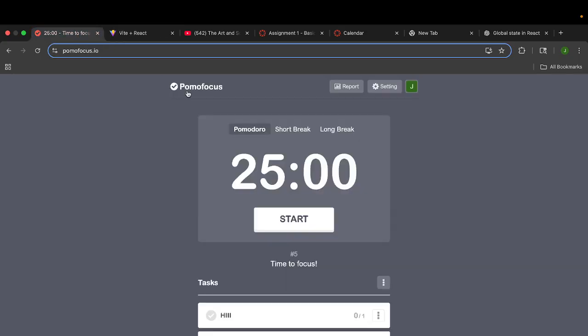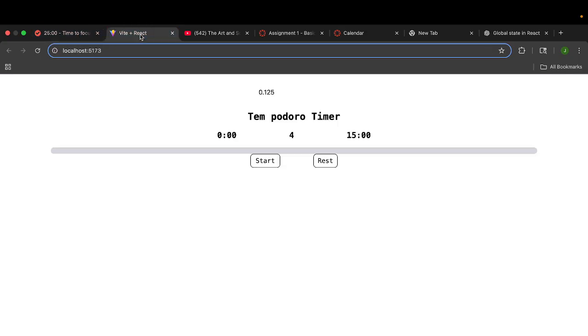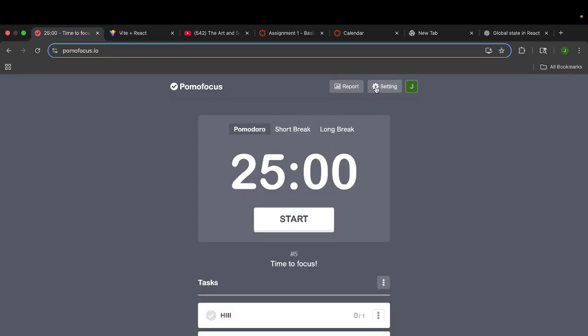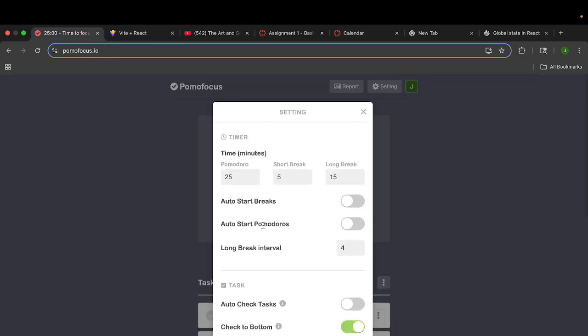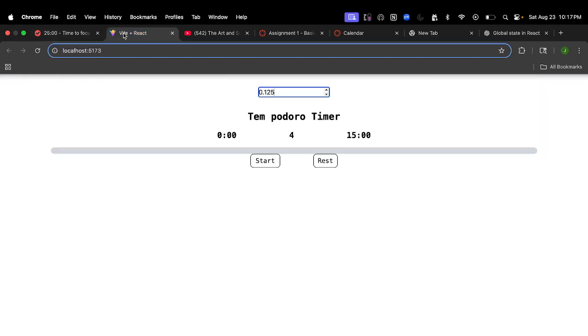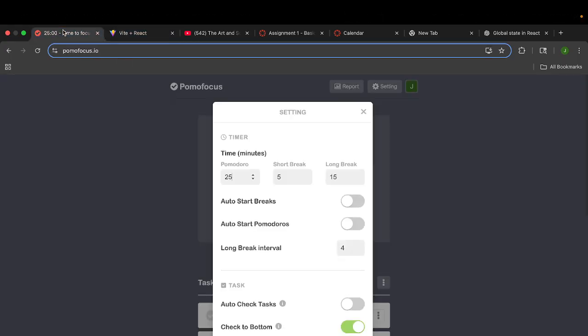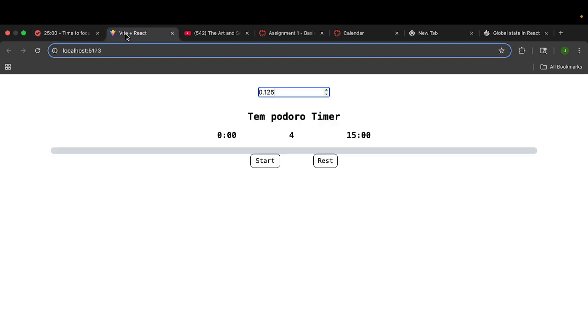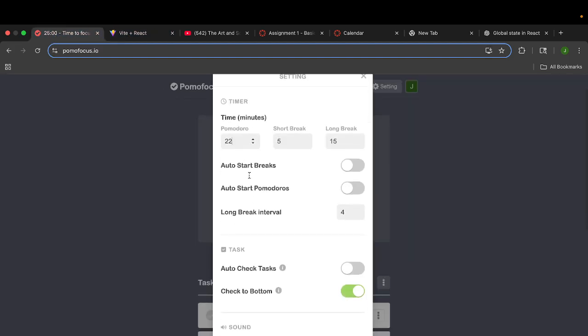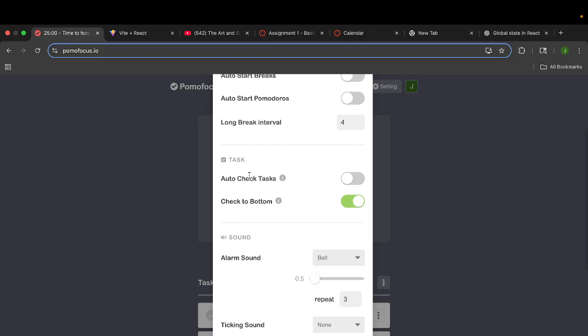Kind of like how this guy has it here, but I want to have it a little bit more to the left. I'm having the settings where you should click it and you should be able to enter these values. I think this has it right here. Yeah, so we could do something like this. You can see it's literally the same thing. So they might have also used React. I think that's what that means. But yeah, maybe we could copy this, have it look like this.